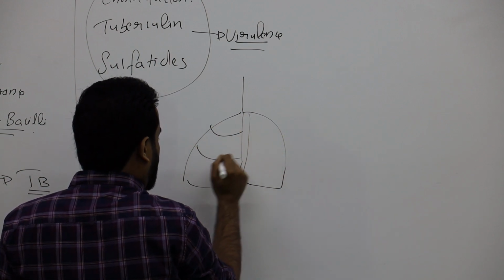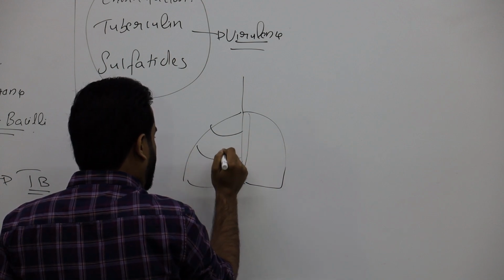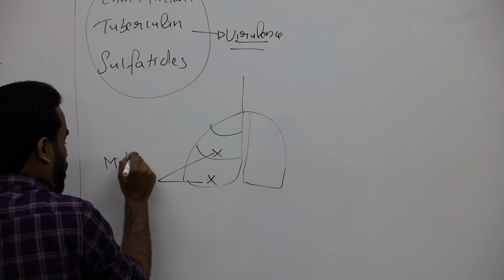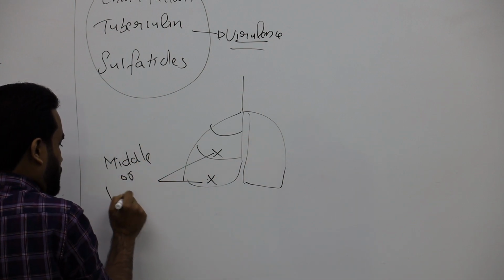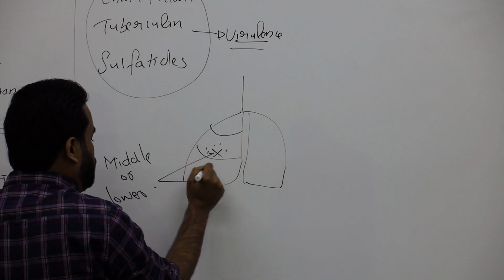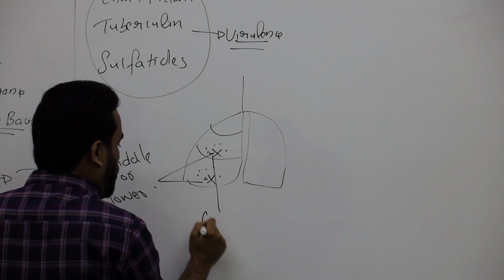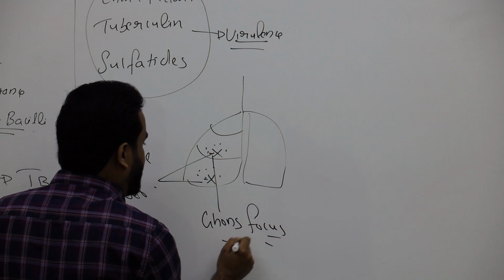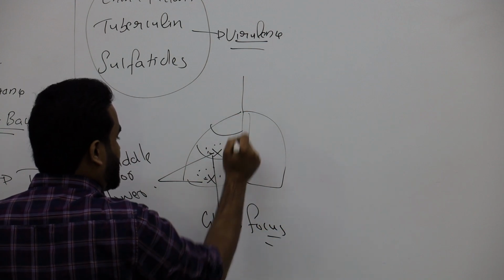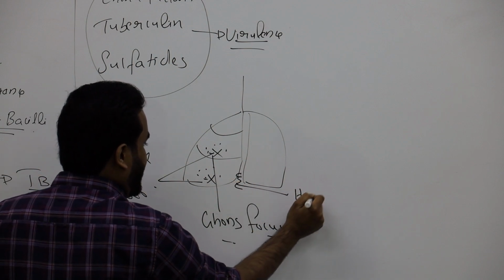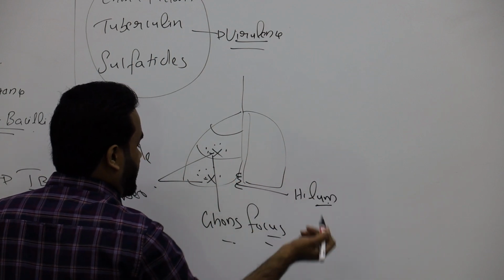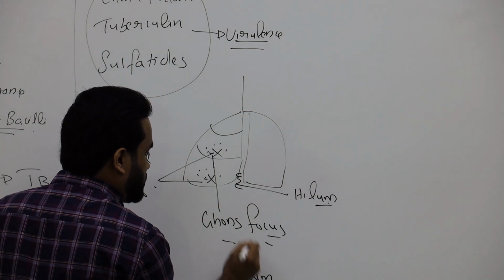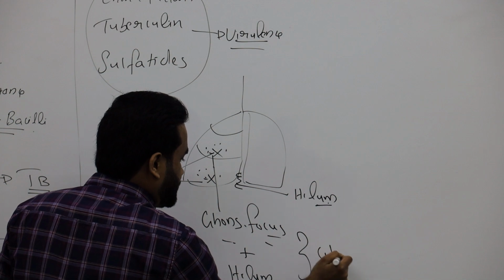Normally, the right lung has 3 lobes. Normally they attack the middle and lower lobe. They will form some focus here. We call it Ghon's focus. If this bacteria is affecting the lymph node of the lungs, there is a lymph node in the lungs, we call it the hilum. When they affect the lymph node also, that is the hilum, this Ghon focus becomes Ghon's complex.